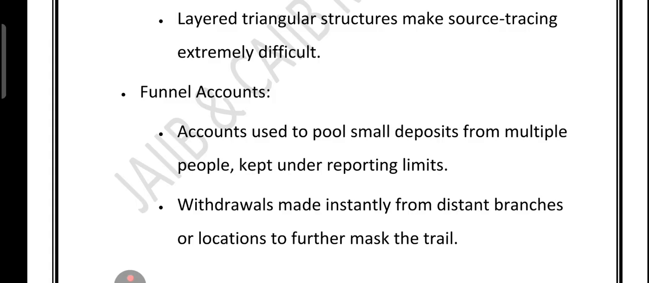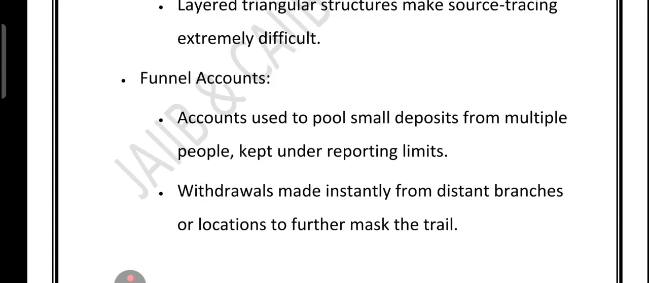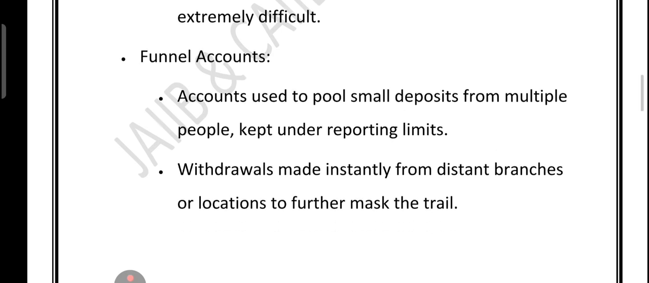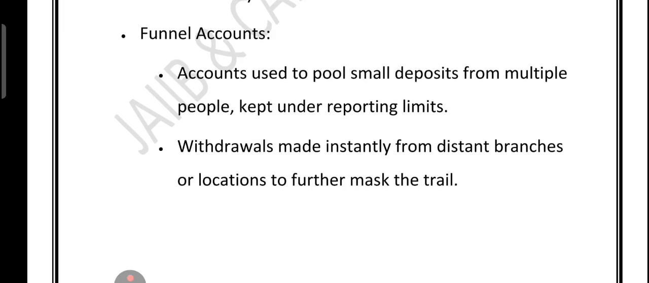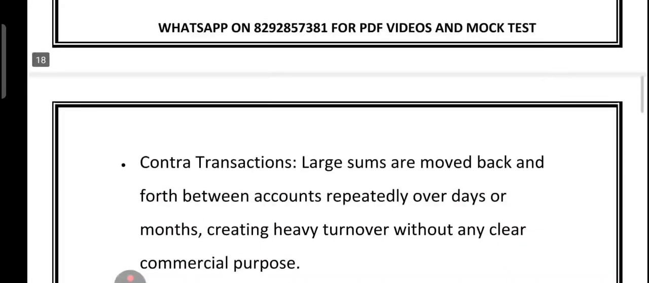So what we have discussed just now is that criminals use normal banking services in sneaky ways. Smurfing means breaking big money into small deposits under the reporting limit. Multiple account tiers means passing money through layers of accounts to hide its origin. Funnel account means small deposits in one place, quick withdrawal somewhere else. Right, that is called funneling the account.